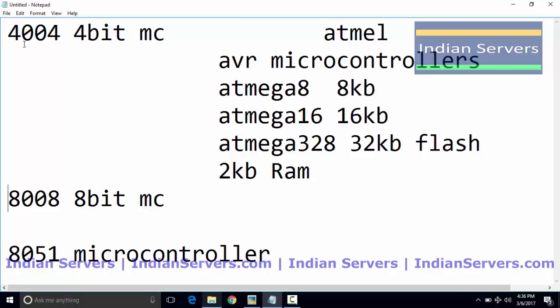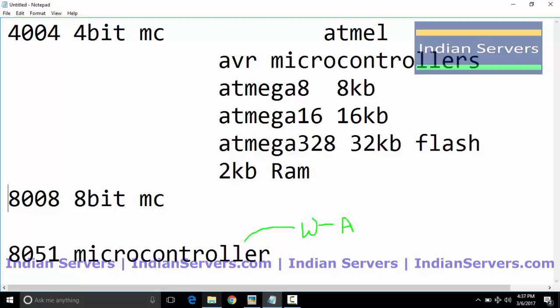To program microcontrollers like the 8008 and 8051, first we have to select a programming language. After that we have to write the program. After writing the program, we should generate an application by compiling the program.